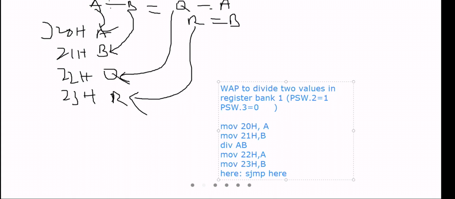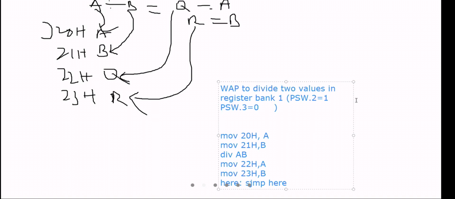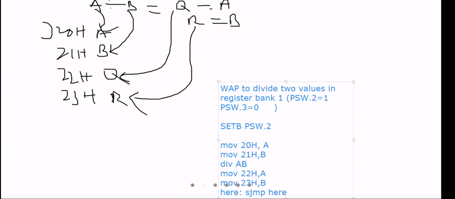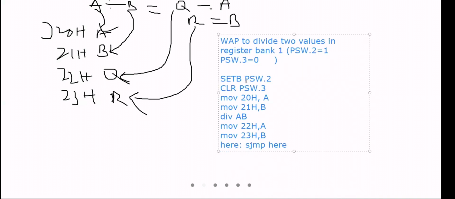So in the program, I will write set B PSW dot 2, clear PSW dot 3. This program will be executed and saved in register bank 1. Is it clear?